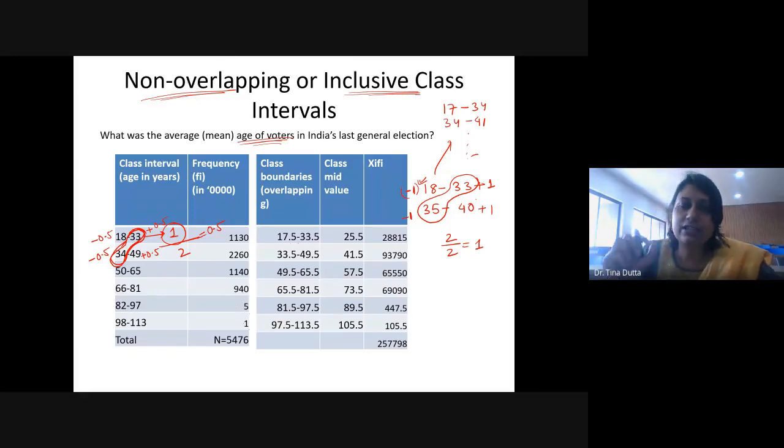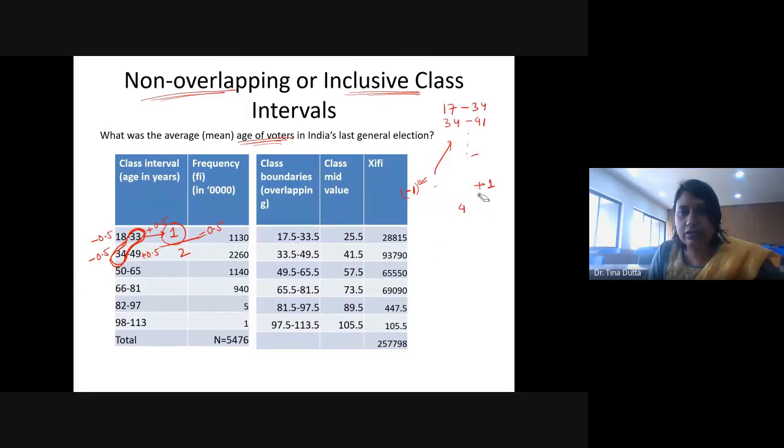So this is the method of converting the non-overlapping class interval into an overlapping one. You just have to see the difference. If the difference is 1 unit, then the adjustment will be 0.5. If the difference is 2 units, then the adjustment will be 1. The difference is between the upper bound of the previous class and the lower bound of the next class. Okay, then